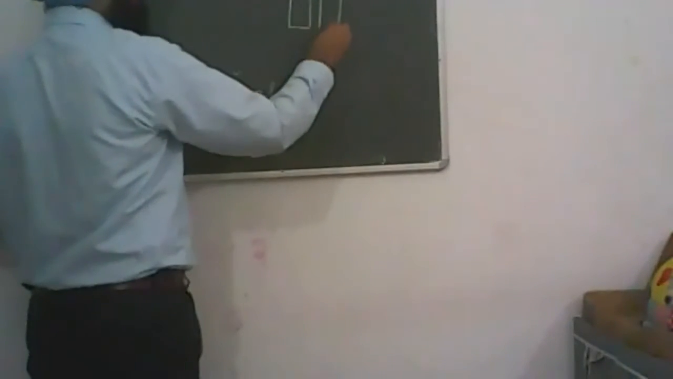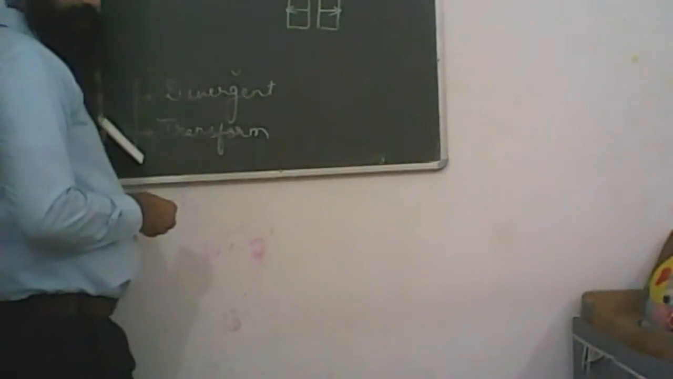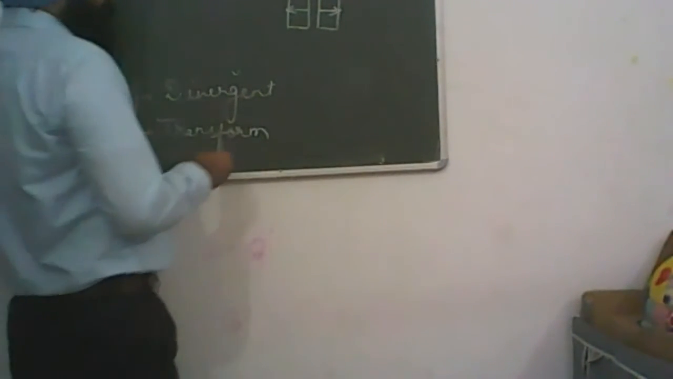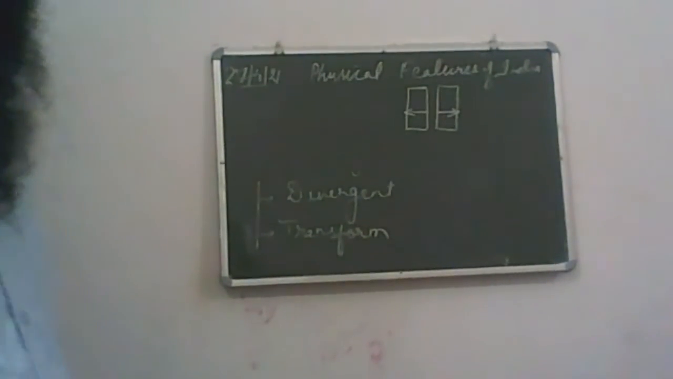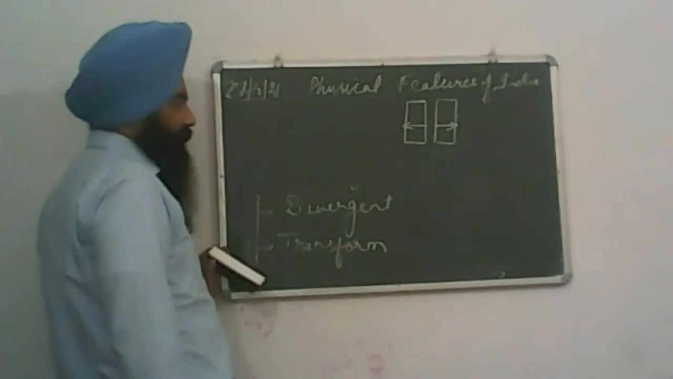Divergent. Just change the arrows. Two plates are there, and they are moving away from each other. When two plates move away from each other, it is known as divergent.